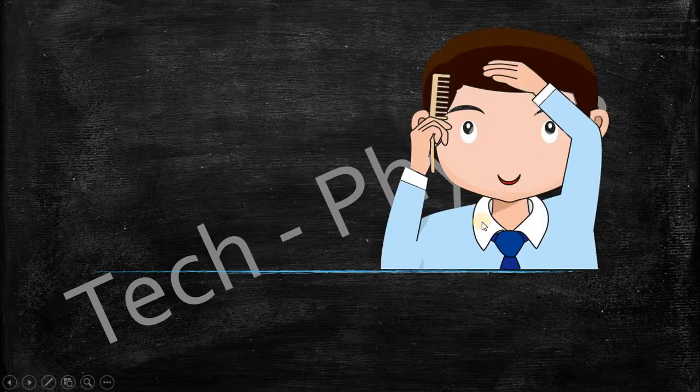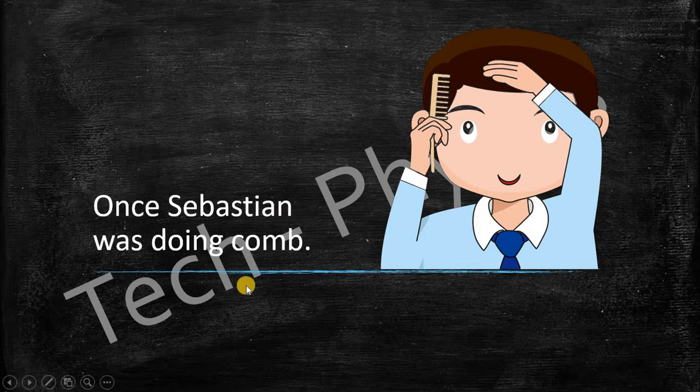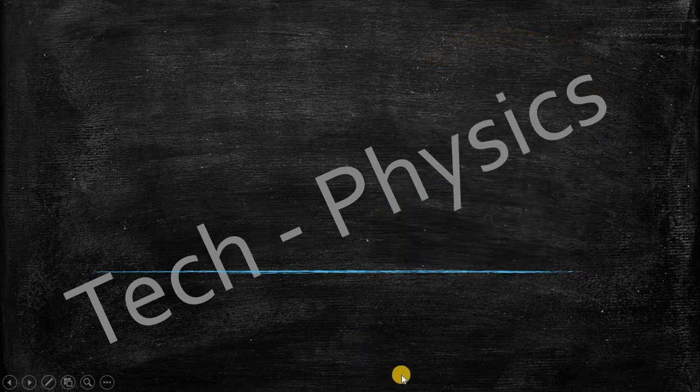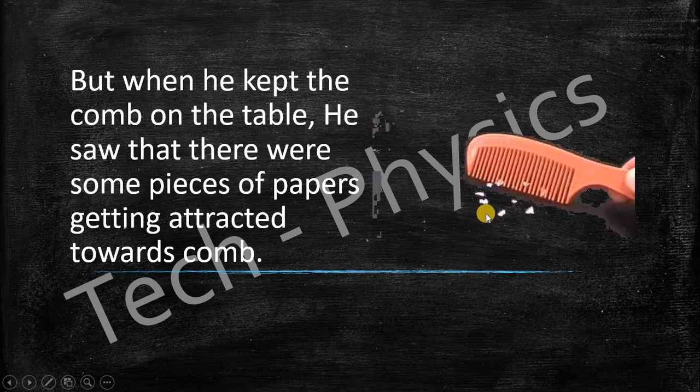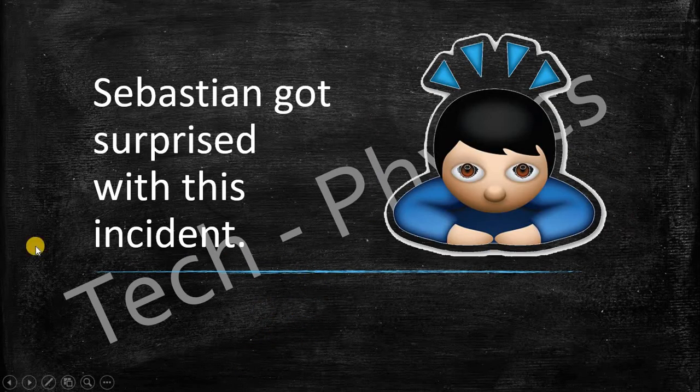So there was a boy and his name was Sebastian. One day Sebastian was combing his hair, and when he kept the comb after combing, he found that some pieces of paper were getting attracted towards that comb. Okay. After that, Sebastian got surprised. And it's usual. Anyone will get surprised, right?